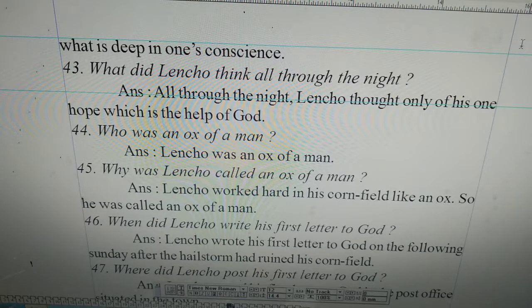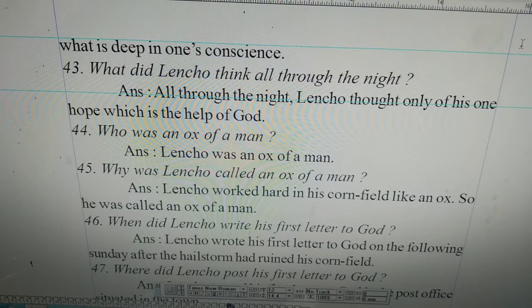Who was an ox of a man? Lenko was an ox of a man. Why was Lenko called an ox of a man? Lenko worked hard in his cornfield like an ox, like an animal. So he was called an ox of a man. I repeat the answer. Lenko worked hard in his cornfield like an ox, so he was called an ox of a man.